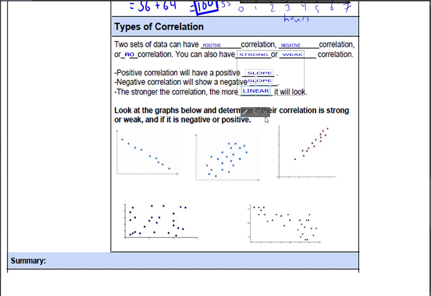Okay. So let me go back to my pen now. So this one here, if I'm looking at this graph, let's start by telling me if it is a strong or weak correlation. Okay, so in this case here, you can see that it is a pretty strong correlation, right? So I would say this is a strong correlation, right?